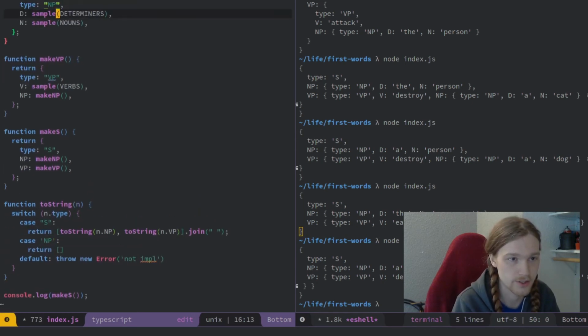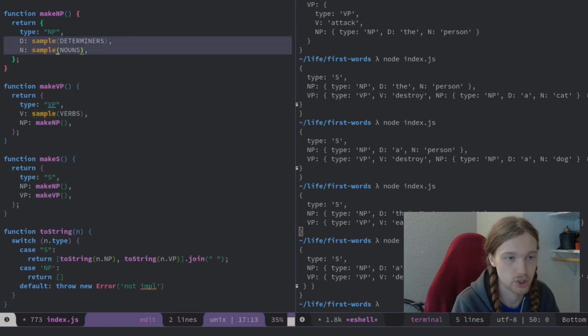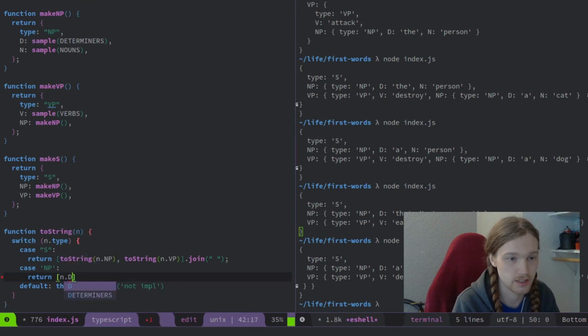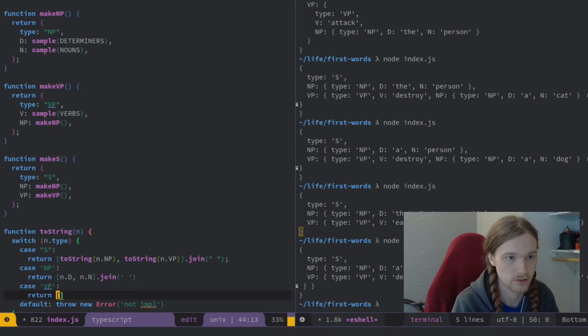So a noun phrase is going to have a determiner on the left and a noun on the right. So that would give us n.d and n.n, and then we're going to join those together. And then similarly for a verb phrase. A verb phrase has a V on the left and an NP on the right. So we'll do n.v, and then on the right we'll do n.np, and then we'll join them.